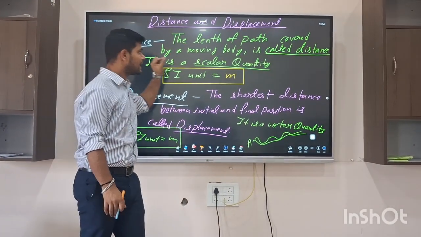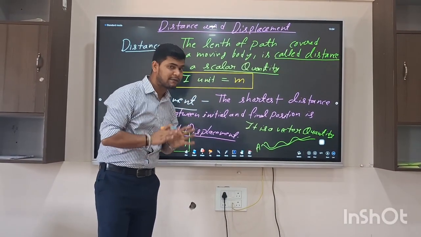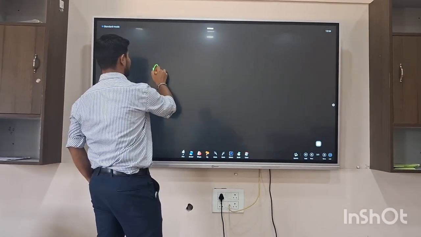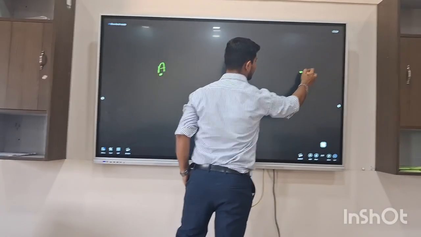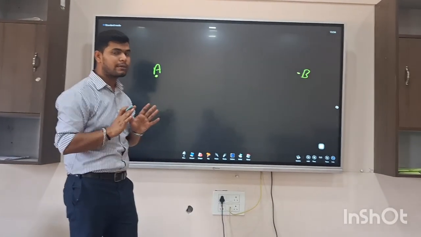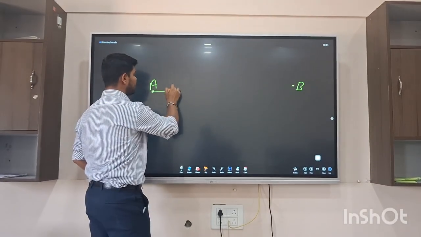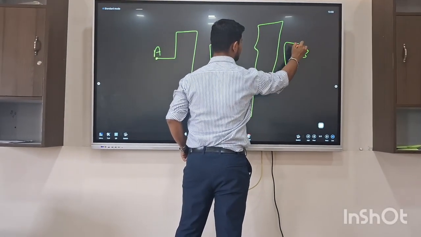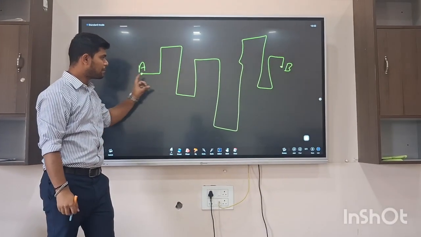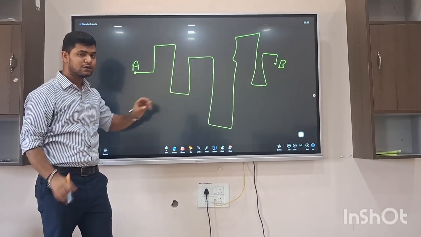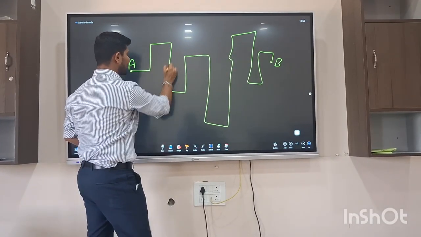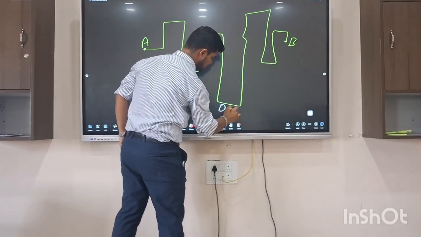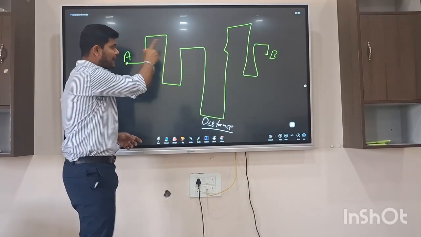Okay? What is distance? The length of path covered by a body is called distance. What is displacement? Listen carefully with this example. Let's take an example. There is a point A and there is a point B. We want to go from A to B, but the path between A and B is like this. So what is distance? The total length of this path will be considered as distance.